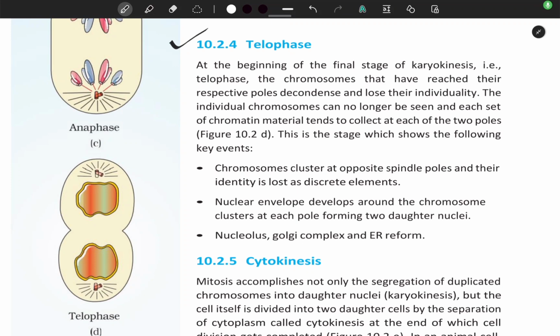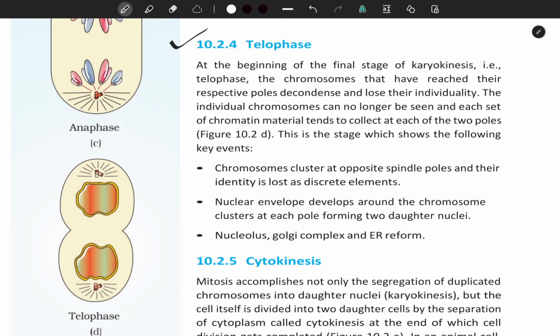10.2.4 Telophase. At the beginning of the final stage of karyokinesis, that is the telophase, the chromosomes that have reached their respective poles decondense and lose their individuality. The individual chromosomes can no longer be seen and each set of chromatin material tends to collect at each of the two poles.